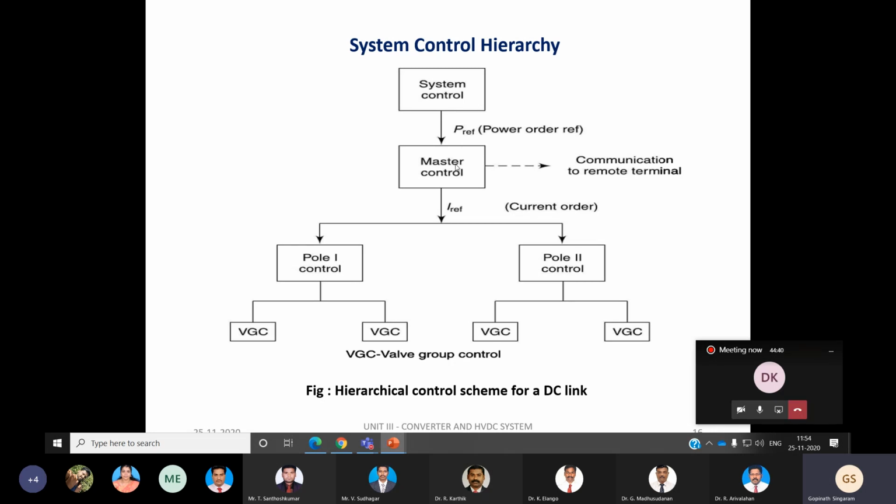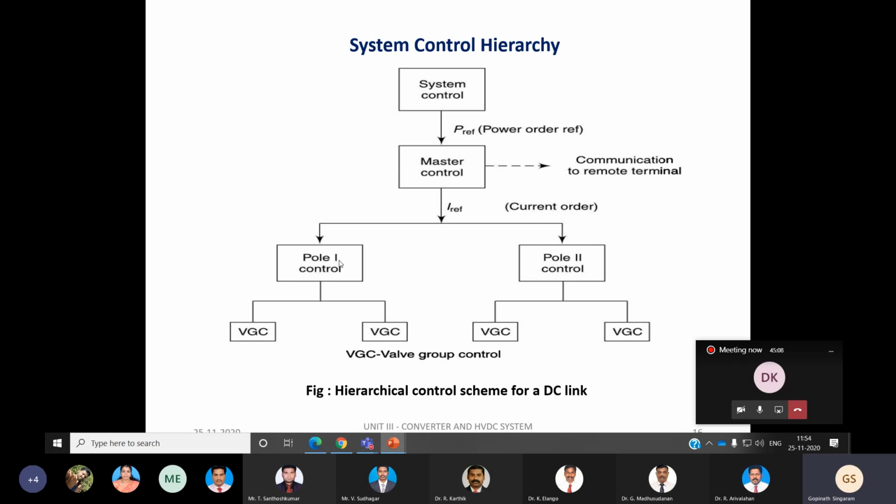This master control gives the I reference, the current order value, to the pole units. There are a number of pole units, and each pole unit also performs various functions like pole protection. It is also used to protect the DC line, and there are paralleling and deparalleling sequences, and many operations associated with the pole control.